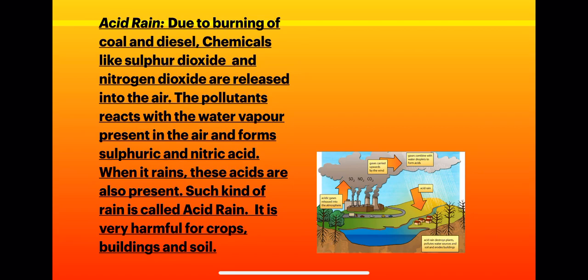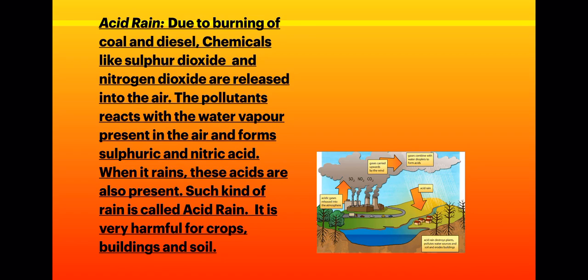Now the acid rain. Children, you know that burning of coal, petrol and diesel mainly releases sulfur dioxide and oxides of nitrogen, right? And these gases are formed of non-metals. In metals and non-metals, we studied that non-metallic oxides, sulfur and nitrogen being non-metals, produce acid when they react with water.